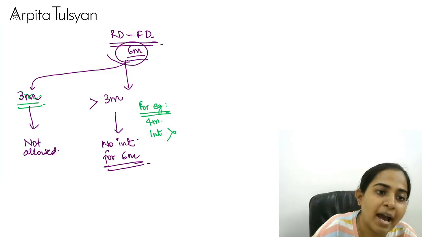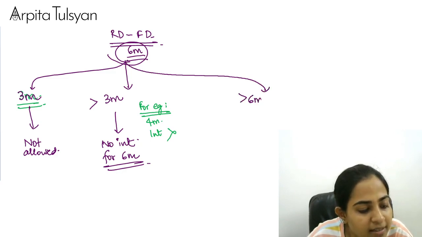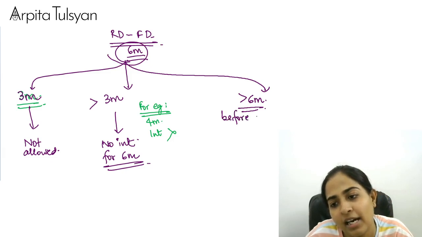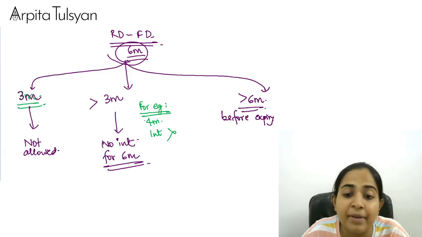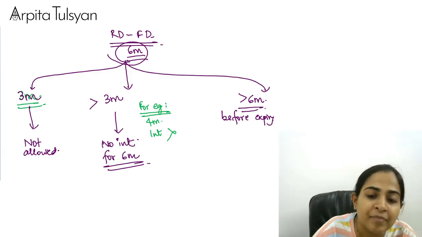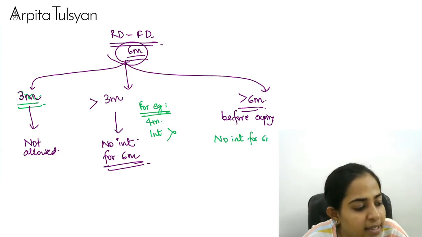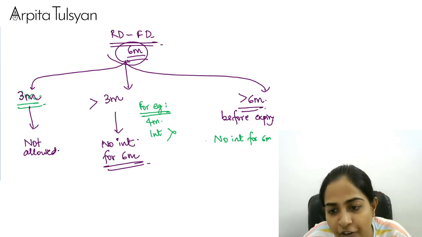Okay. Ma'am, what if someone comes and asks for the money after 6 months, means before expiry, before 60 months, but after 6 months? Ma'am, now will he get the interest for the full period? Answer is, first of all, he will get no interest for the first 6 months.